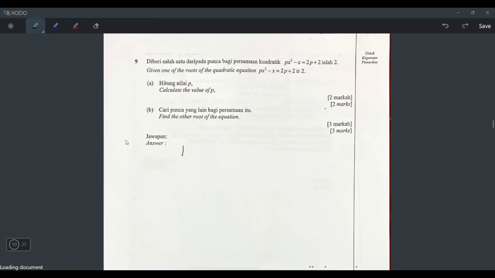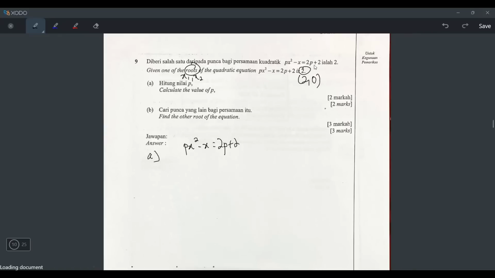Let's continue with number 9. Number 9 says, given one of the roots. Roots means the x, the x1 and the x2. Roots or the x-intercept. So given one of the x-intercepts of the quadratic equation px squared minus x equals 2p plus 2 is 2. They say the root is 2, means the x-intercept is 2, so this is (2, 0). Calculate the value of p.